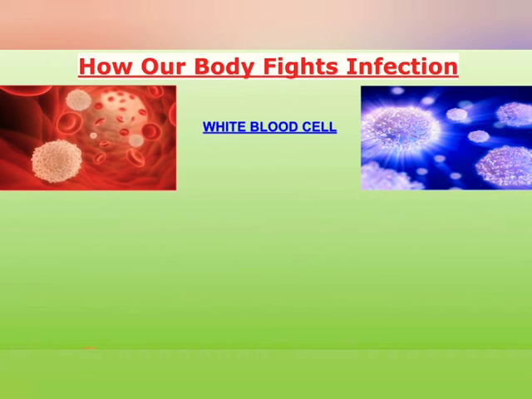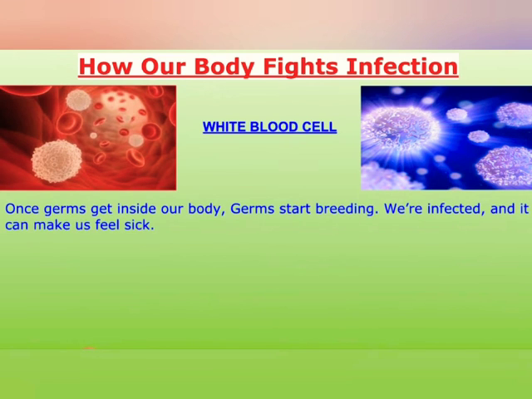When the germs enter our body, they start fighting against them. They start killing those germs. So it is very important. Once the germs enter our body, they start breeding, meaning they start reproducing, like 1 to 2, 2 to 4, 4 to 8, 8 to 16, and so on.